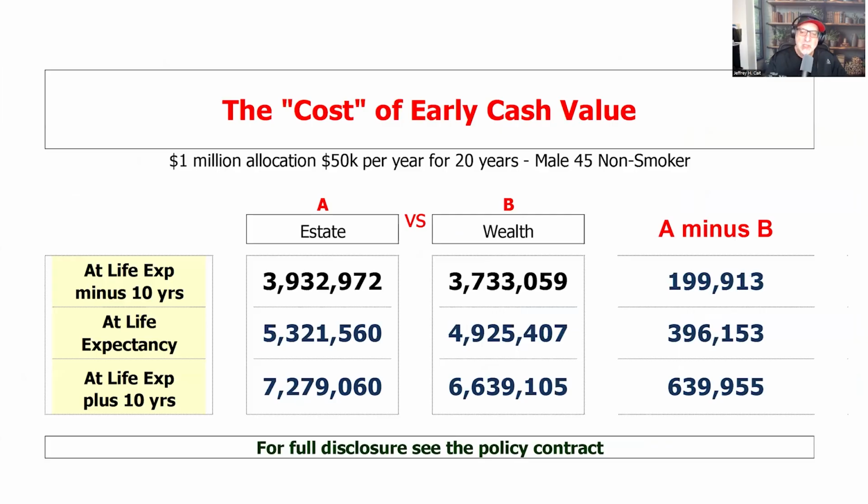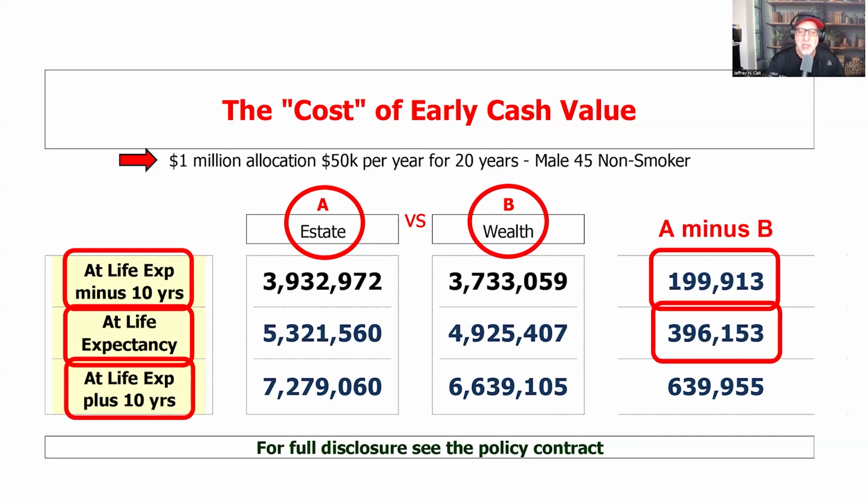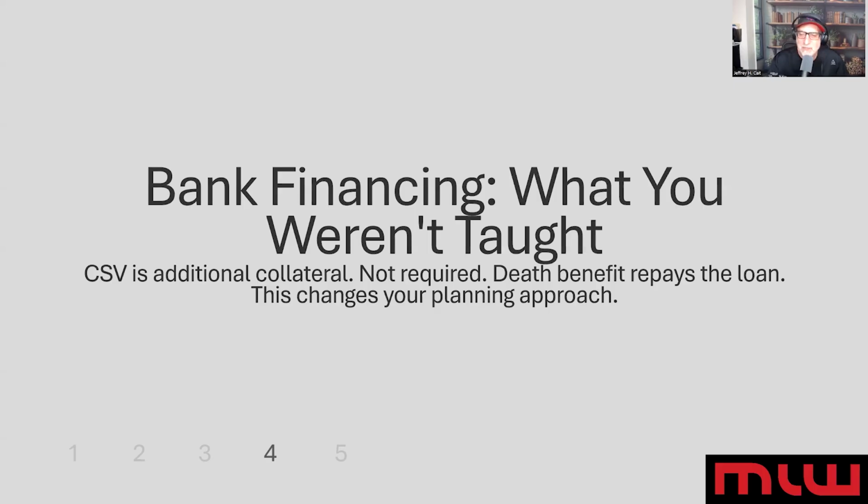Here's an example. Same allocation. For this situation, we're doing $1 million, allocating $50,000 per year for 20 years on a male 45 non-smoker. The companies have two options. They have the estate version of par and they have the wealth version of par. If we project them forward to life expectancy, we can see there's a cost somewhere between $200,000 and $700,000. $640,000 is the cost of the early cash value. Consumers should know that. It's lost to the family.